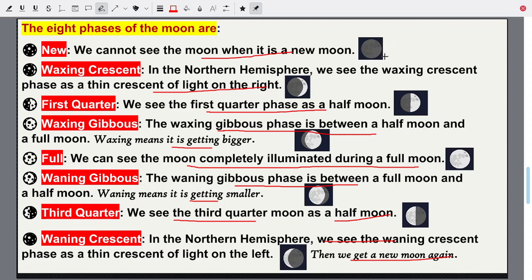So we have new moon, then crescent, then half moon, then gibbous, then full moon. This is waxing, increasing in size. Now we are waning, decreasing in size. Full moon to gibbous, to half moon, to crescent, and then once again new moon.